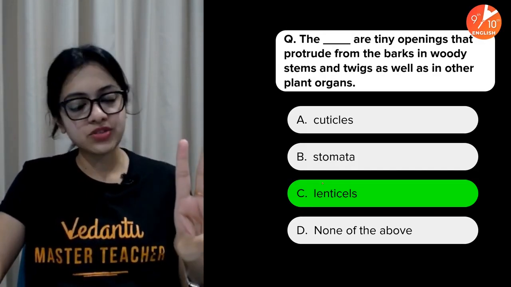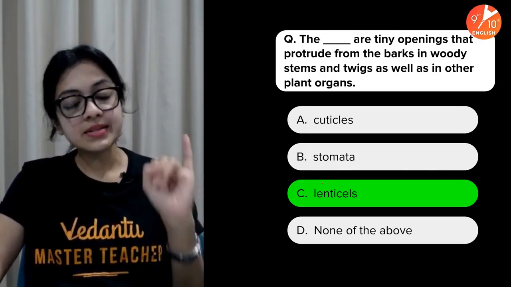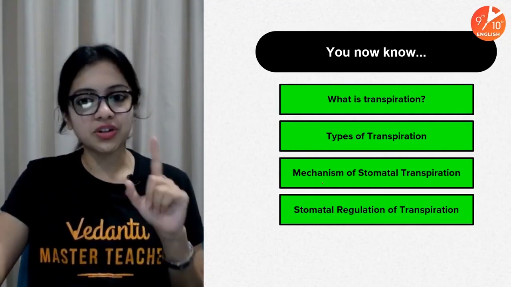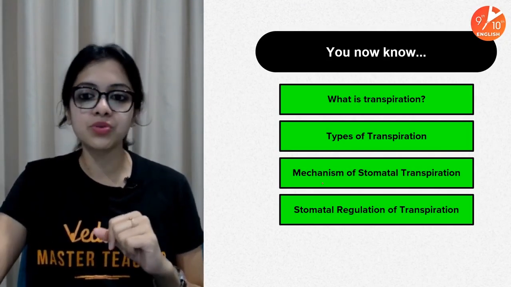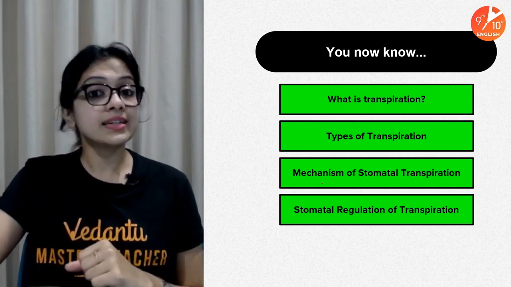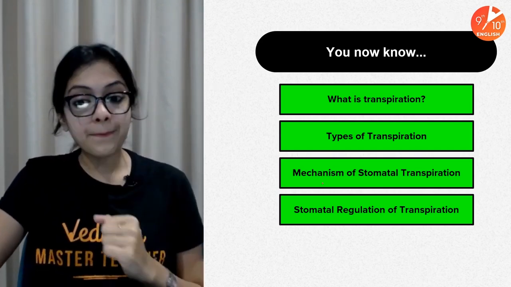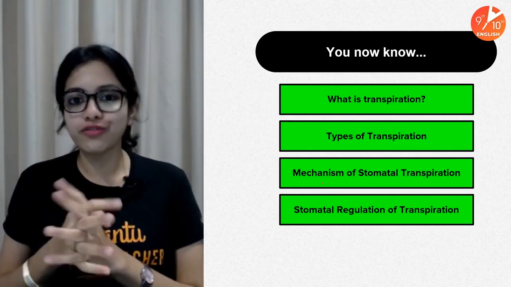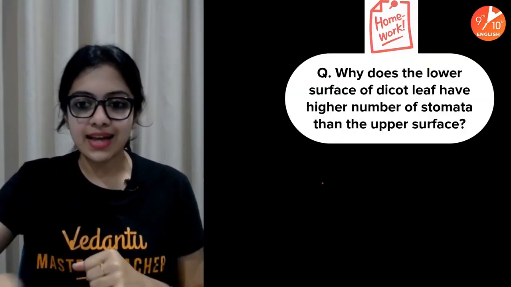So remember 3 kinds of transpiration: stomatal, cuticular, and lenticular. So very, very well done, children. Let me remind you that you now know about what transpiration is, the types of transpiration, mechanism of stomatal transpiration, and stomatal regulation of transpiration. And that is about it.